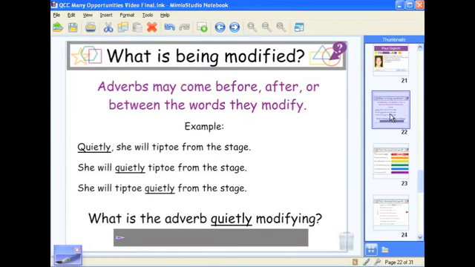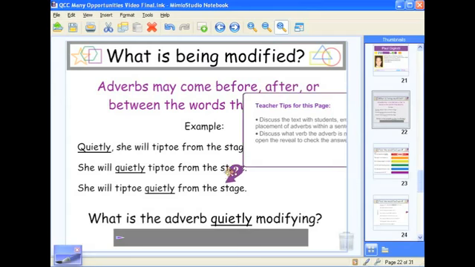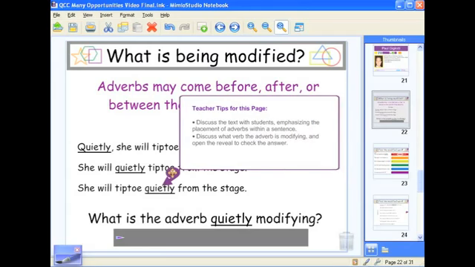For example, on this page here, we have a classic instructional piece. We have our teacher tips here in our page where you're going to be discussing the text with your students and emphasizing the placement of those adverbs within the sentence. I mean, let's face it, when kids come into your classroom, they don't know what an adverb is. They don't know where it's located in the sentence. So before they can practice the skill, obviously some instruction has to take place. And this page does that very, very nicely.